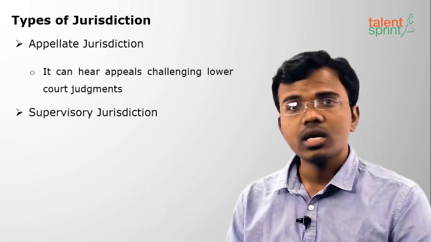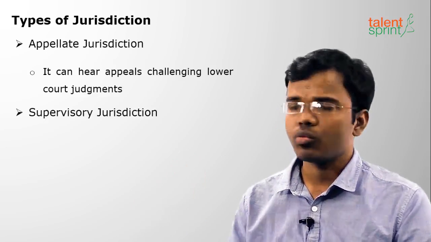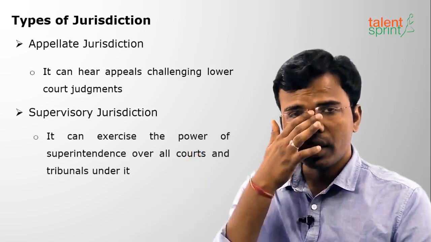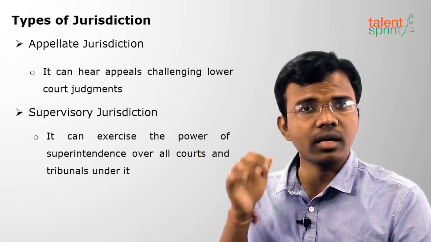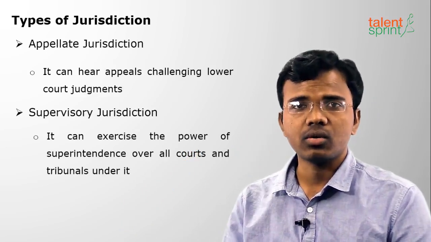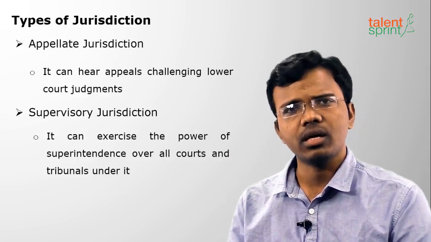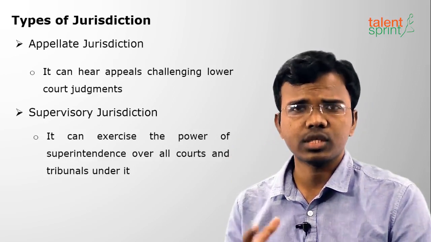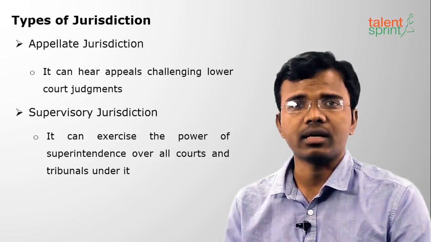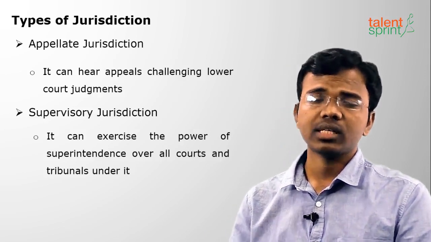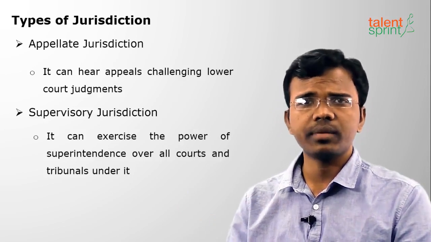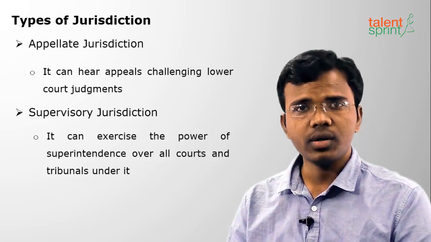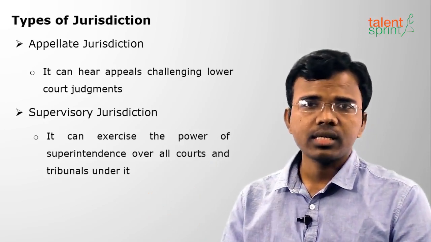And the next is supervisory jurisdiction. So what do you mean by supervisory? It can exercise the power under the high court. Whichever courts are there which are under the high court, it can exercise power over them. It may be any court or any tribunal. Tribunal means special courts for special purpose. Example is CAT, Central Administrative Tribunal. It is a central one. Like we have state administrative tribunals, SAT. So whichever courts are under the high court, it can exercise the power on them.